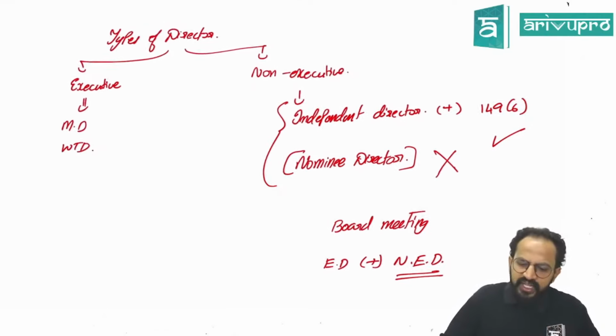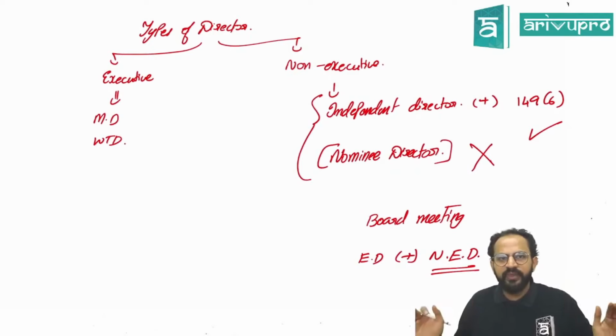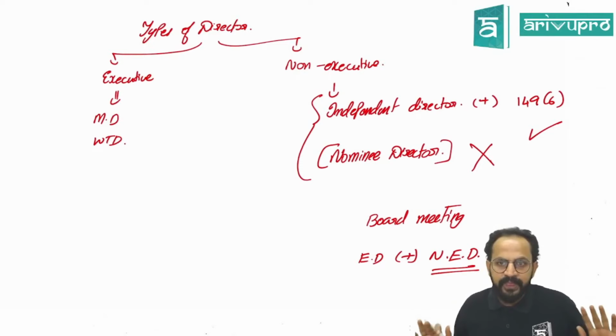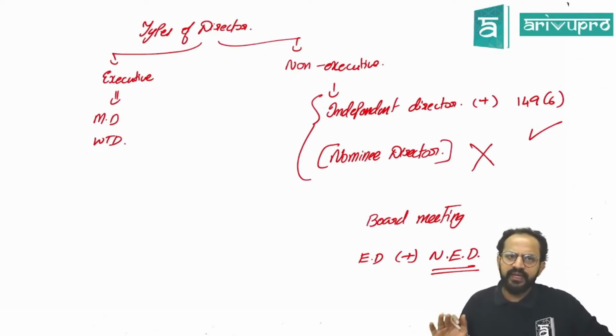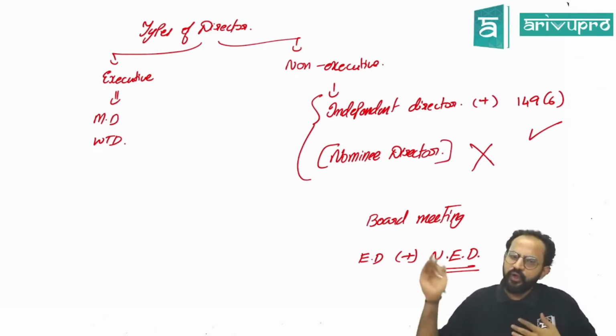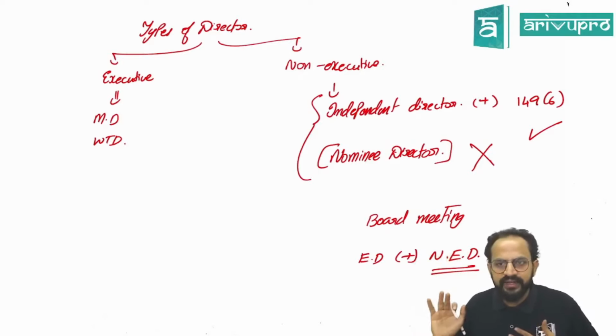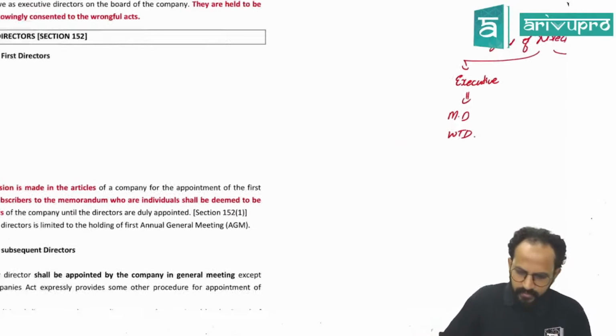So under the Companies Act, there are two types of directors. One is called the executive director. The second is called the non-executive director. The best example of an executive director is the managing and whole-time director. Non-executive directors are the independent and nominee directors. Okay, sir.